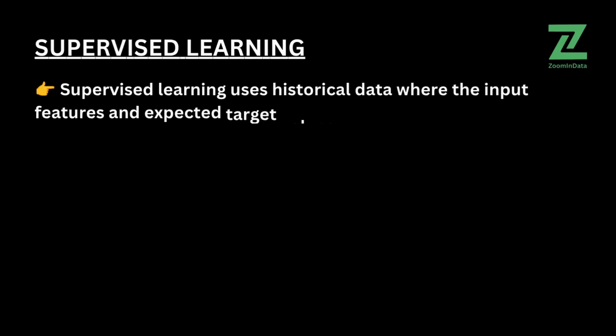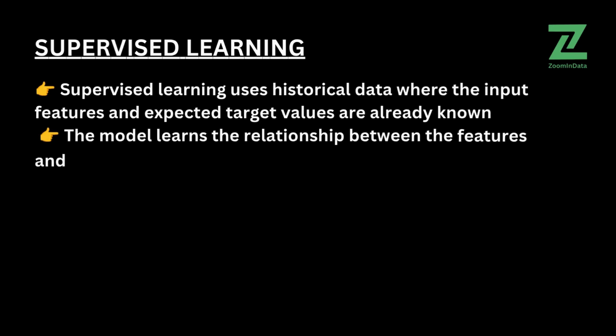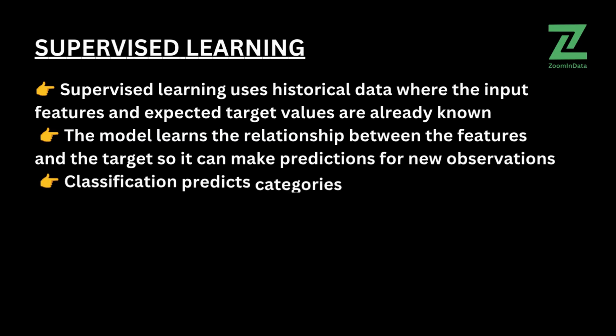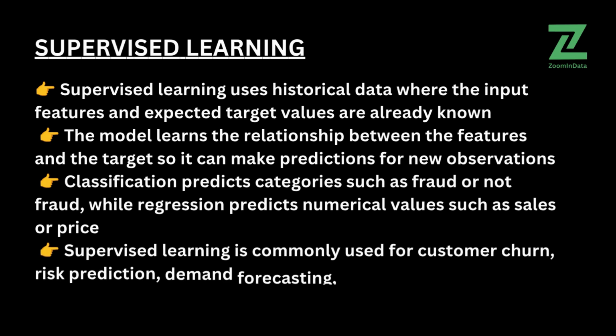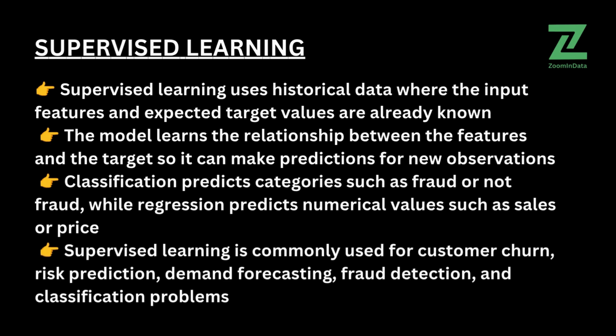Supervised learning uses historical data where the input features and expected target values are already known. The model learns the relationship between the features and the target so it can make predictions for new observations. Classification predicts categories such as fraud or not fraud, while regression predicts numerical values such as sales or price. Supervised learning is commonly used for customer churn, risk prediction, demand forecasting, fraud detection, and classification problems.